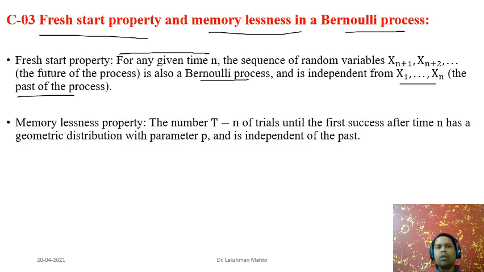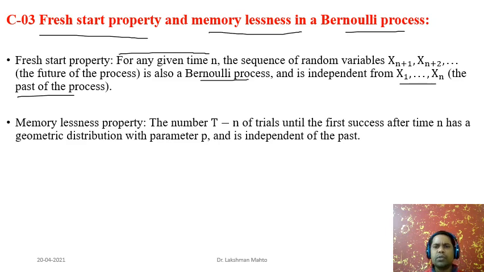What does it talk about? It is talking about the number of trials. You have already observed n trials, and T is the number of trials up to where you want to go.